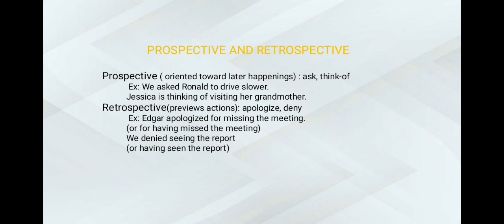Retrospective, or previewing actions, apologize or deny. This is looking back on or dealing with a past event or situation. Example: Edgar apologized for missing the meeting or for having missed the meeting. We denied seeing the report or having seen the report.